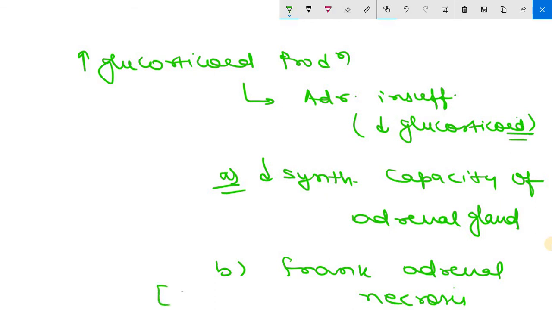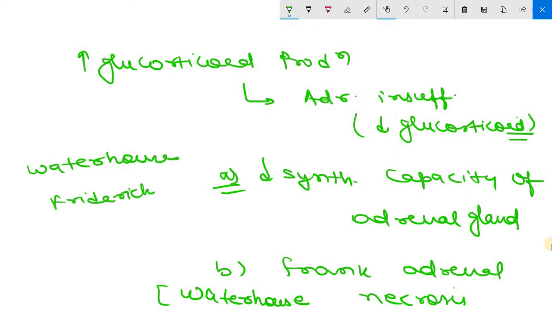The second one, the frank adrenal necrosis, is also known as Waterhouse-Friderichsen syndrome. Clear? So this is about the metabolic abnormalities which are associated with sepsis.